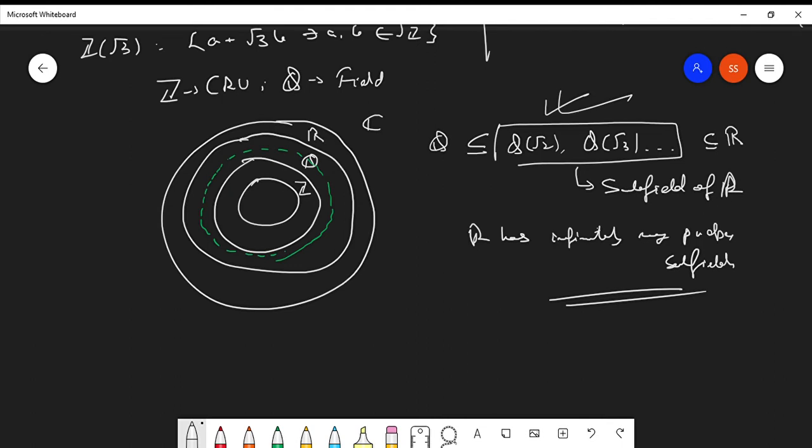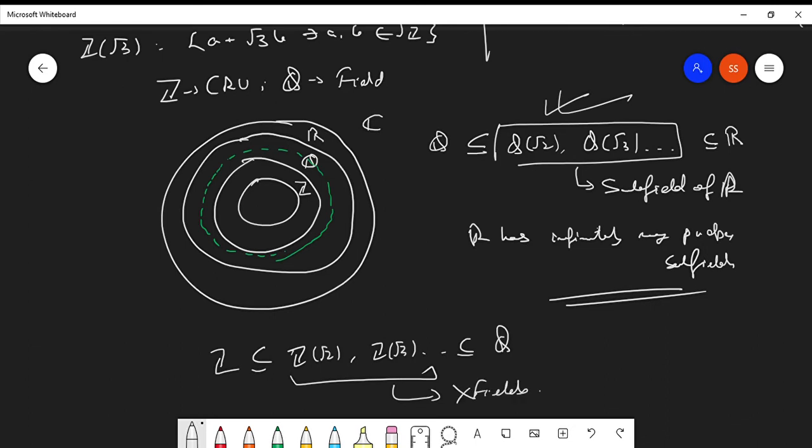Will Q have proper subfields? The rings which we just considered, Z[root 2], Z[root 3] and so on, also contain Z and are themselves contained in Q, but they are not fields. They are CRUs. So Q has no proper subfield.